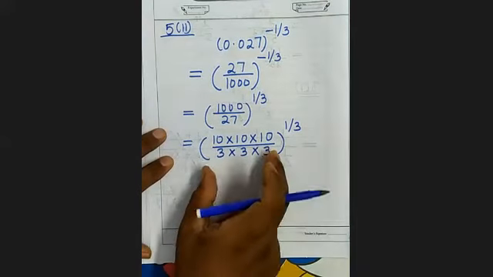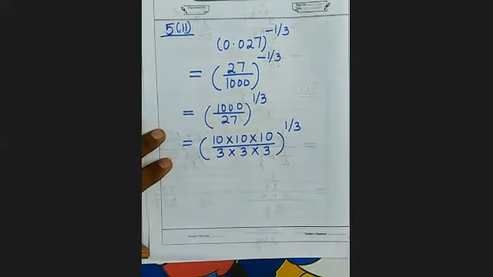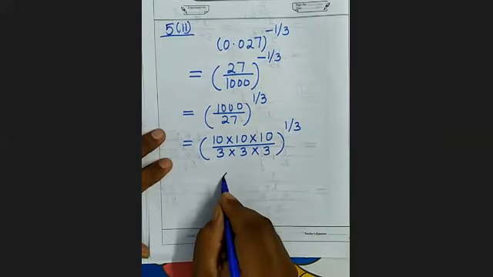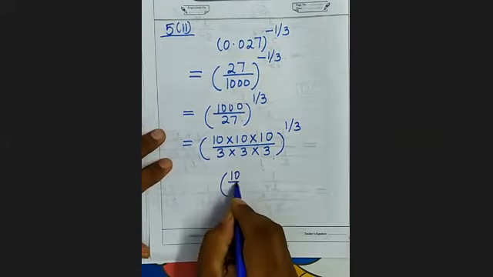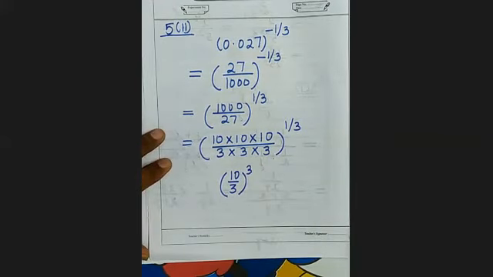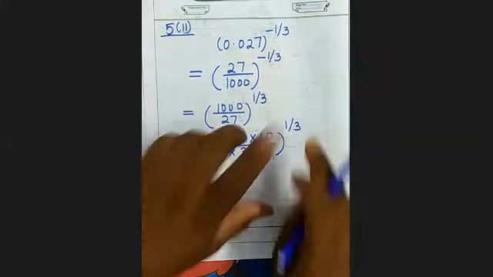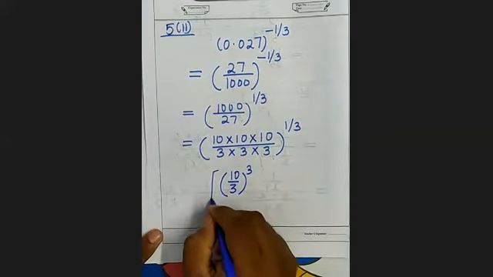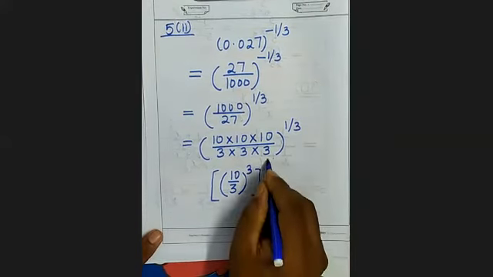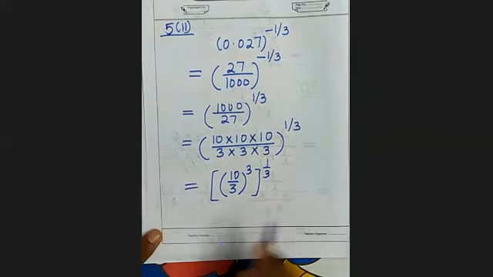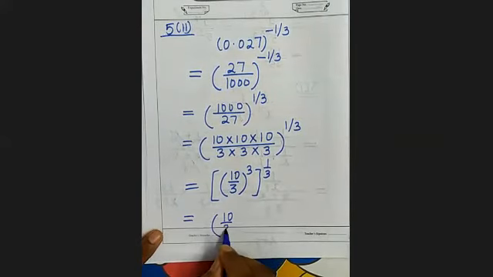So this thing you can write inside a bracket. ये जो expanded form में रखी है, इसको ब्रैकेट में ऐसे लिख लें. 10 by 3 की पावर 3. अब देख लो, इसके बाहर भी एक पावर है, तो हमने बिग ब्रैकेट लगा लिया. It is 1 by 3. Now you multiply the powers. Power rule will apply.